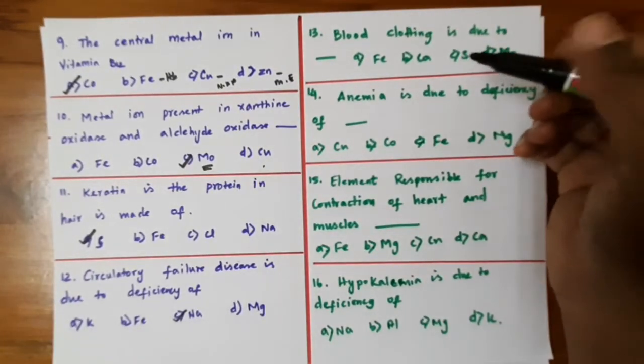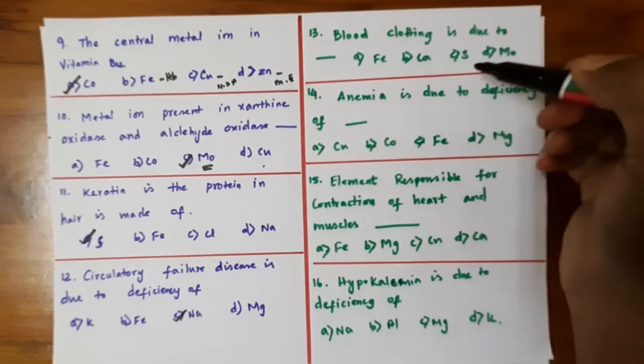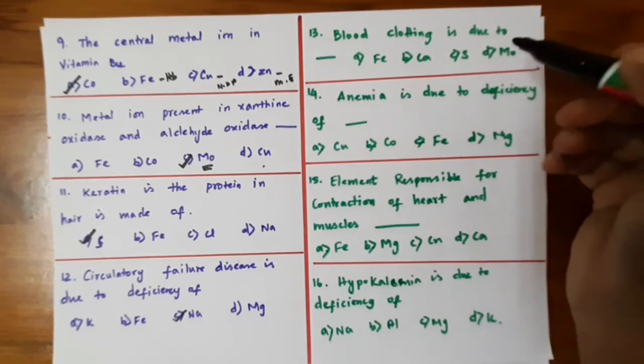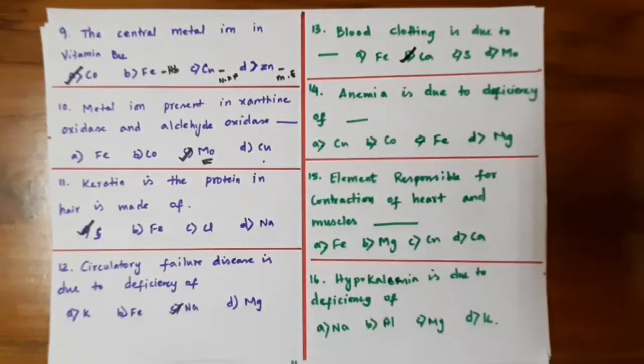And 13th question, blood clotting is due to iron, calcium, sulfur, molybdenum. Blood clotting is due to calcium. So option B is the correct one.